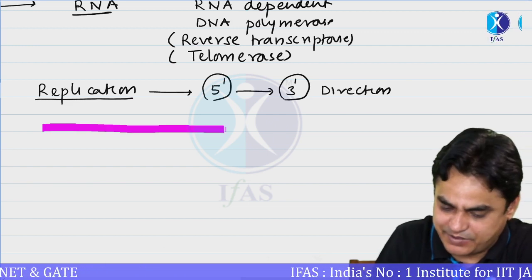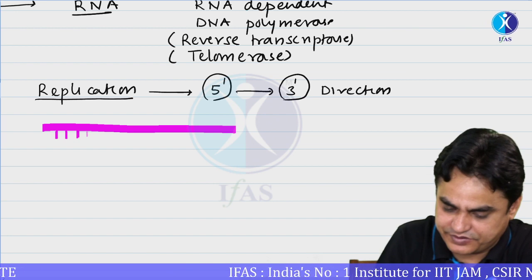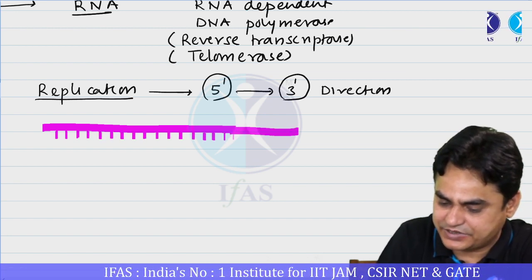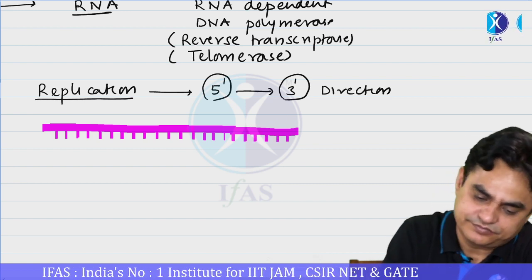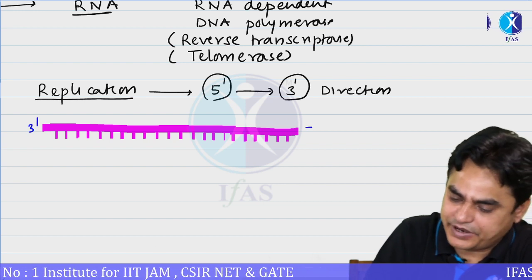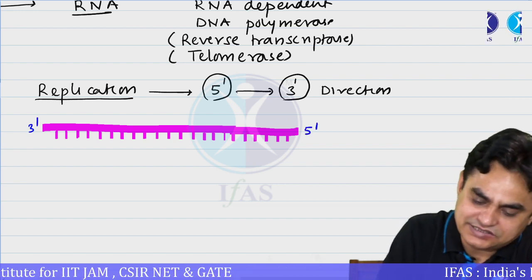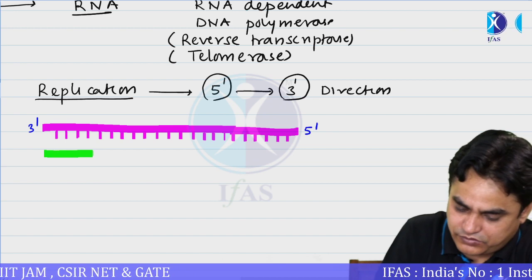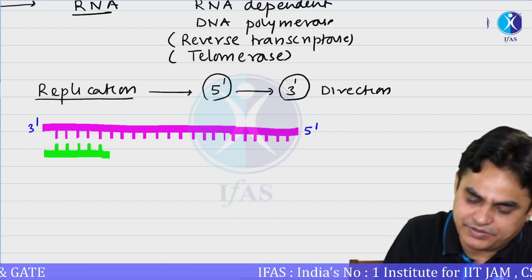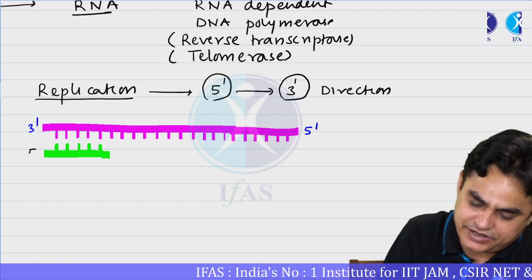Let's say this is some template strand. These are some of the nucleotides in a template strand, and let's say the template strand has a polarity 3' to 5'. And let's say this is some kind of already synthesized DNA or some RNA which is acting as a primer. This is 5' and this is 3'.